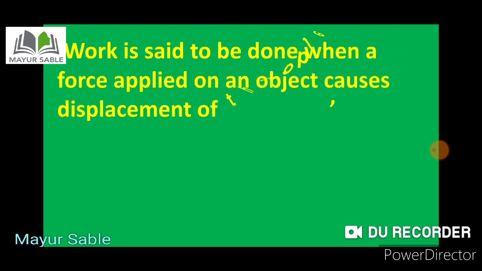You have already learned that the work done by a force acting on any object is the product of the magnitude of force and the displacement of the object in the direction of the applied force. Thus we can conclude that work is the product of the magnitude of force and the displacement of the object. So we get the formula: work is equal to force into displacement.